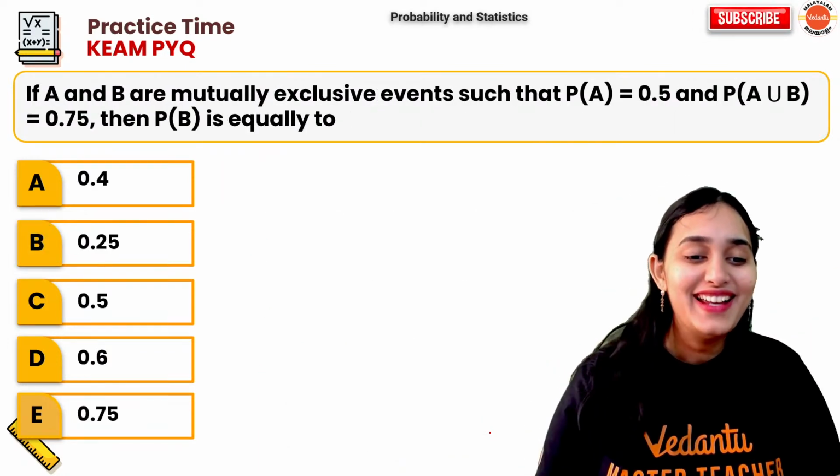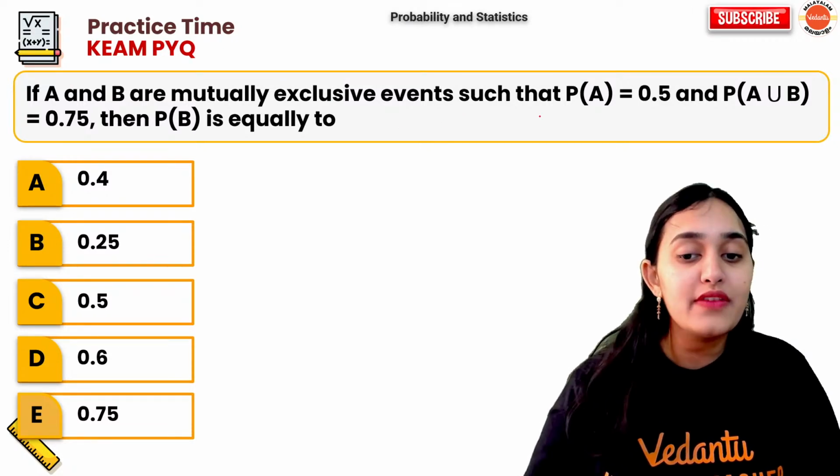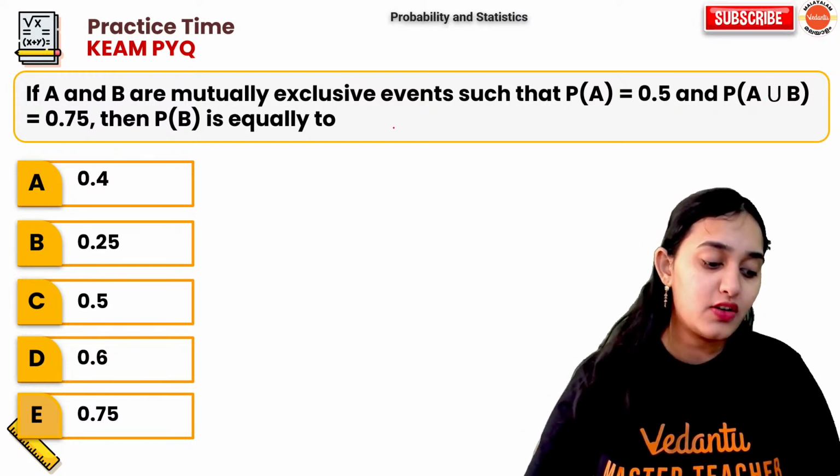Understood? Okay. Next question. If A and B are mutually exclusive events such that probability of A is given, A union B is given, probability B is equal to what?